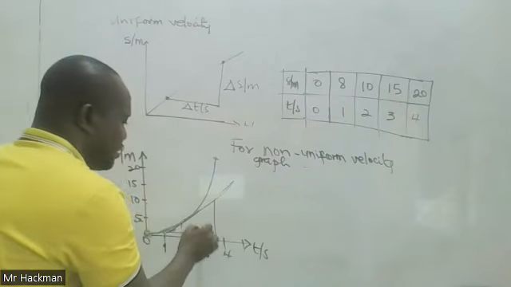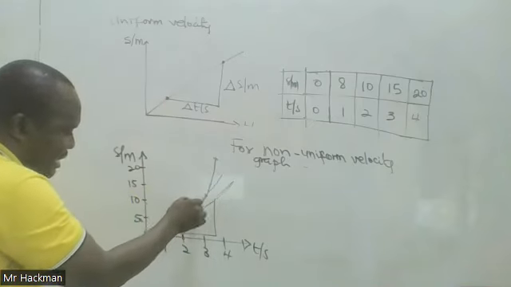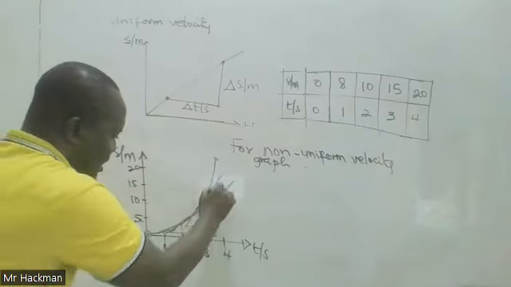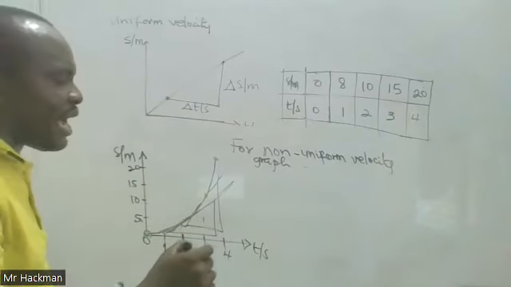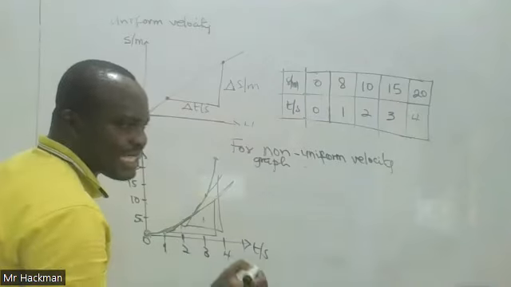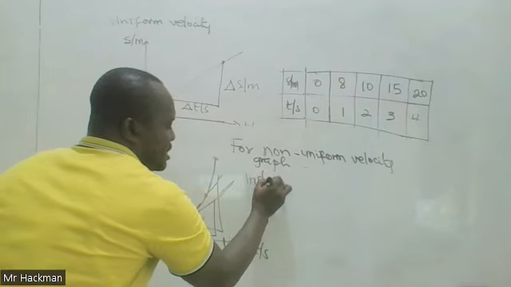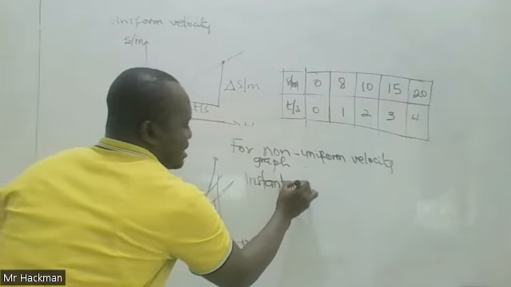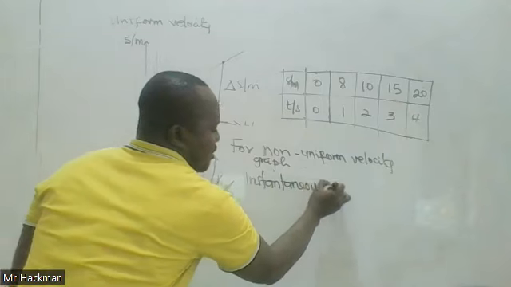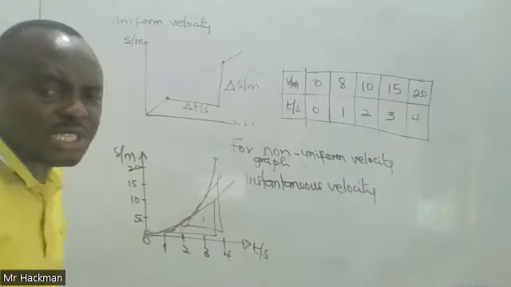If you want to determine the slope at the time 3, you draw a tangent to determine it. Okay, so under non-uniform velocity motion, you can only get what we call instantaneous velocity. And what is instantaneous velocity?